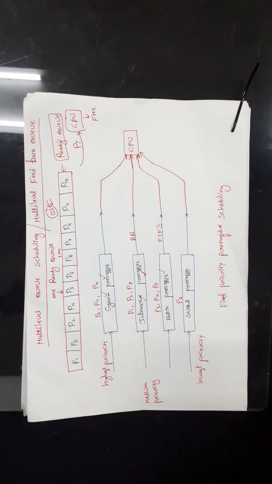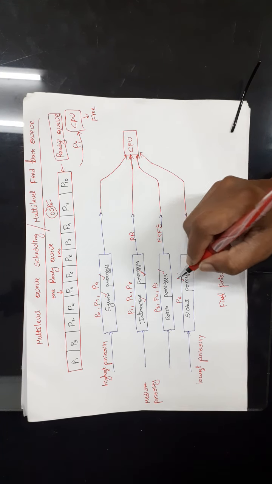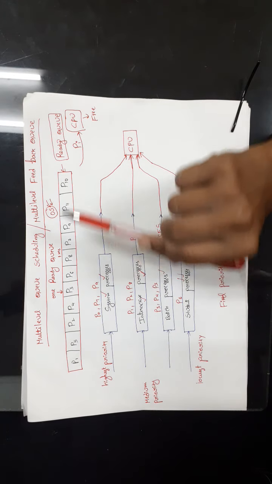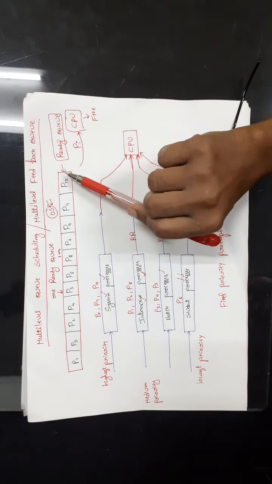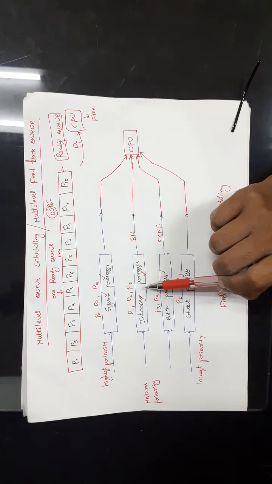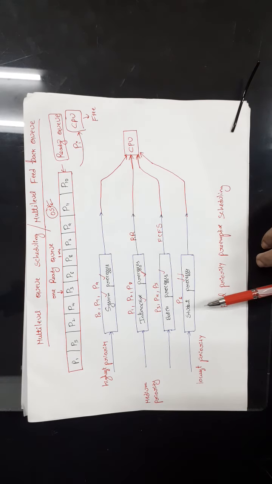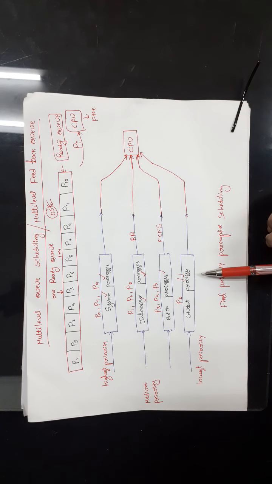And let us assume that you are writing a C program or you are preparing a Microsoft Word document. Those are called user programs or student processes. Like that, we have 10 processes. Among those processes, some of them may be system processes, some are interactive processes, some are batch processes, and some are student processes.